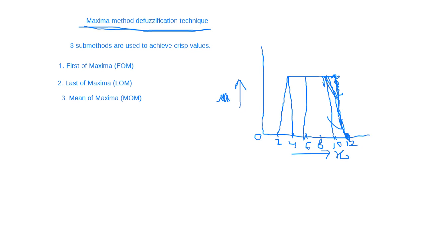Suppose this is your straight line, right? And this is at 0.8, meaning the maximum height is at 0.8. So what's the formula? Your first of maxima is, as you can see in the graph,